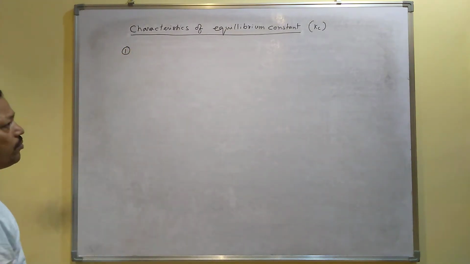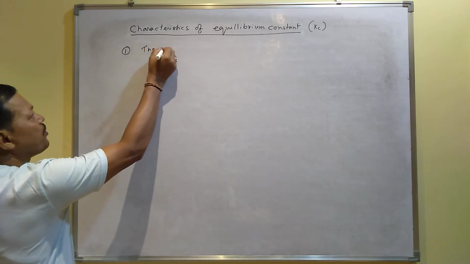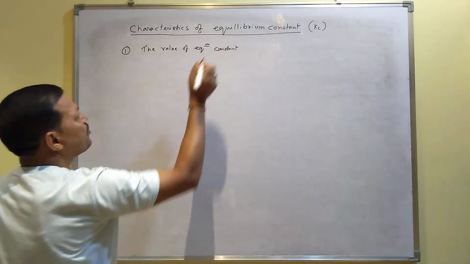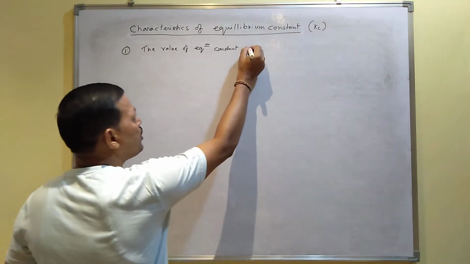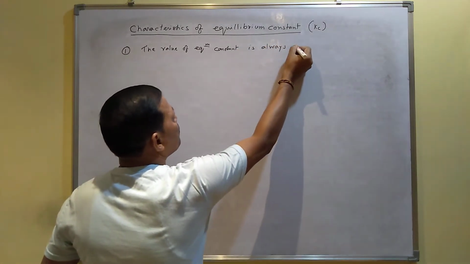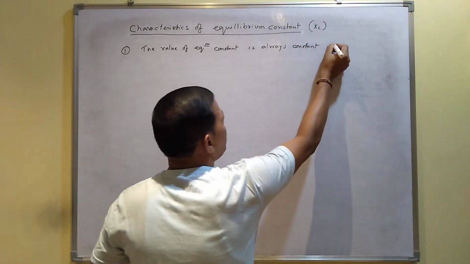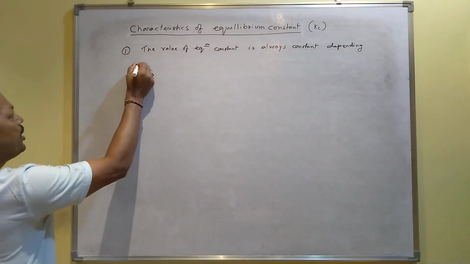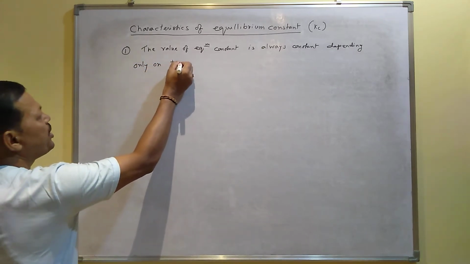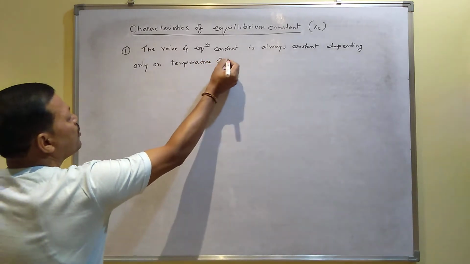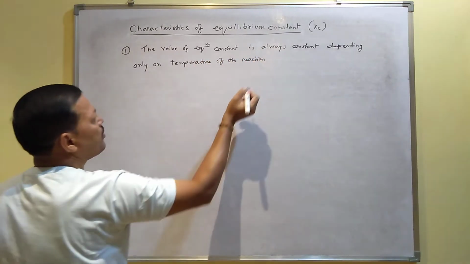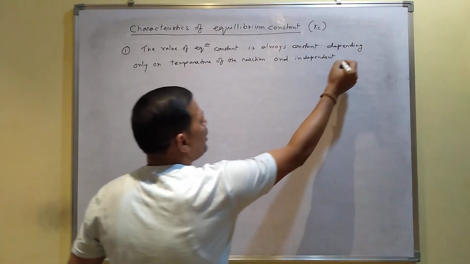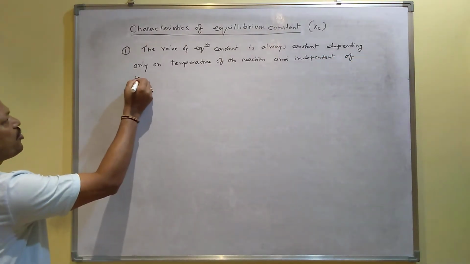Number one, the character number one: the value of equilibrium constant, the value of Kc is always constant, depending only on the temperature of the reaction, and independent of the concentration of reactant.